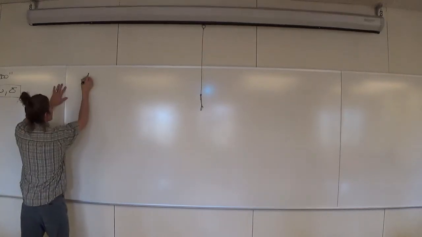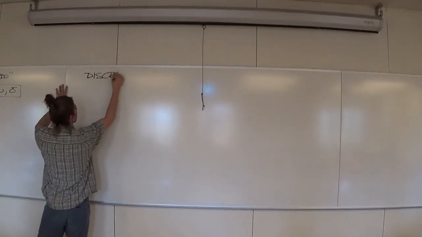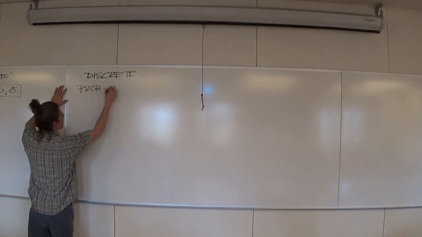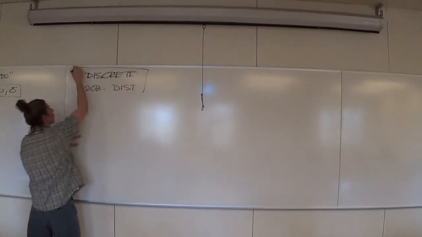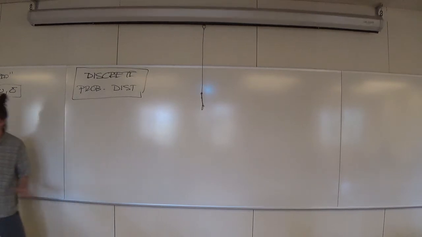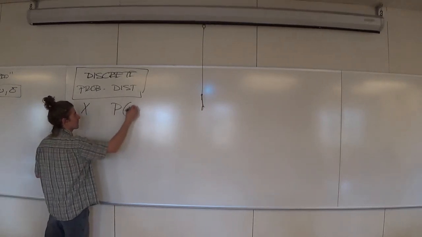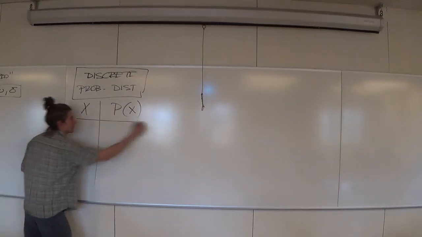Right? So we got a discrete probability distribution. Now let's go back to just the overview. Don't pretend it's binomial or anything else. Let's just look at it from an xp of x standpoint.